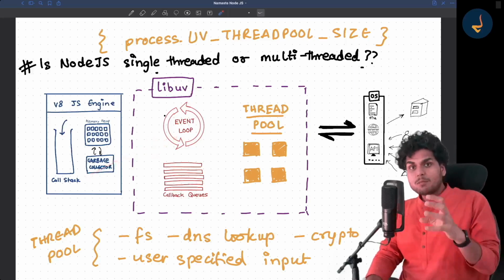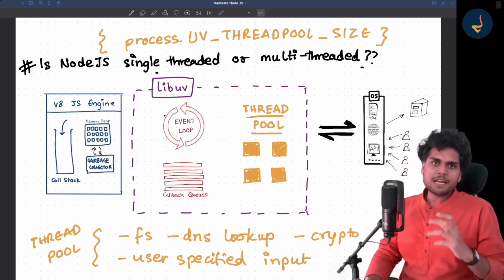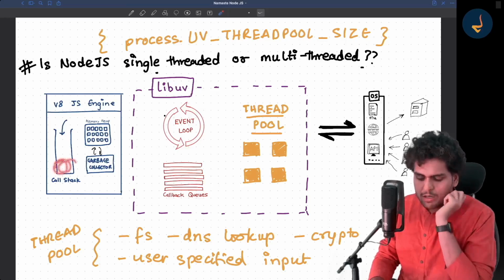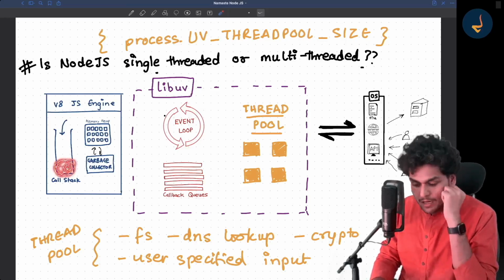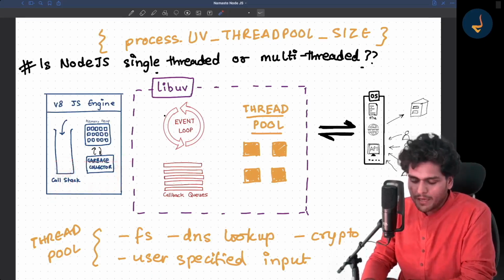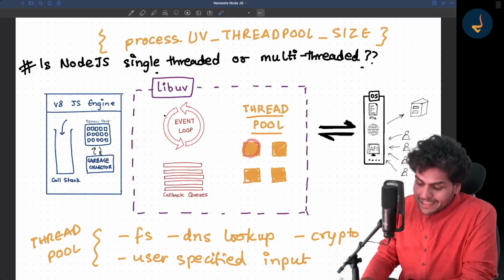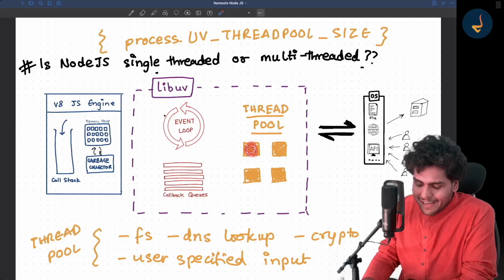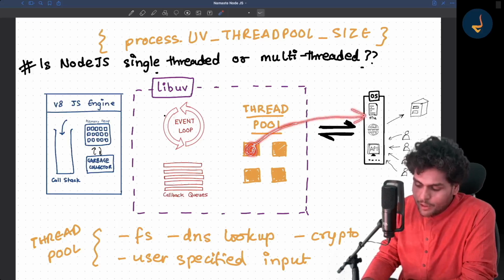Now, for some of these complex tasks, let me take an example. Suppose you want to read a file. You cannot read a file in this thread. Why? Otherwise, it will block our main thread, right? We cannot block our main thread. So what happens is, whenever a file read needs to happen, the V8 engine offloads it to libuv. Now what libuv does is, it finds a thread inside the thread pool. It has a thread pool, right? It gets a thread and it runs the file system access using this thread pool.